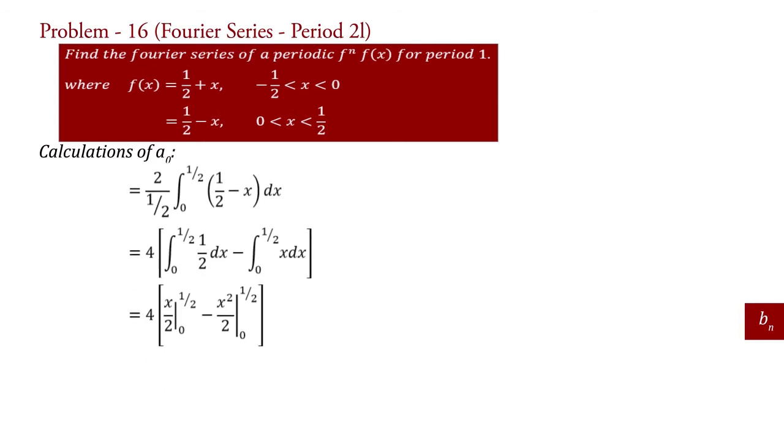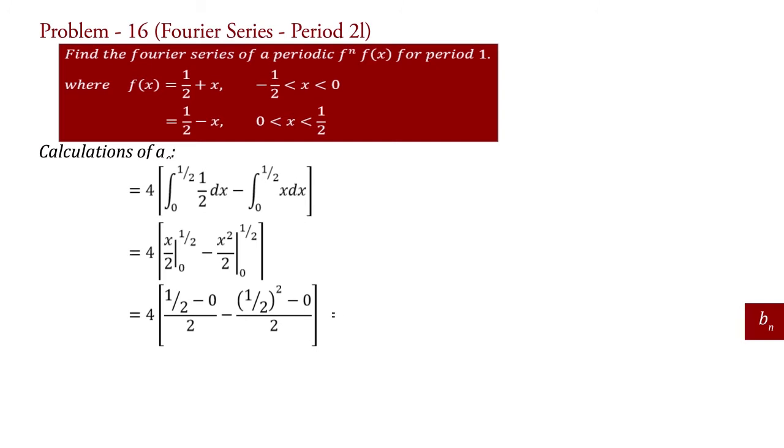Now, putting the value of limits, a0 equal to 4 into 1 half minus 0 upon 2 minus 1 half square minus 0 upon 2, which is equal to 4 into 1 by 4 minus 1 upon 8. After simplification, we obtain a0 equal to 4 into 1 upon 8, and that is 1 by 2. This is the value of coefficient a0.